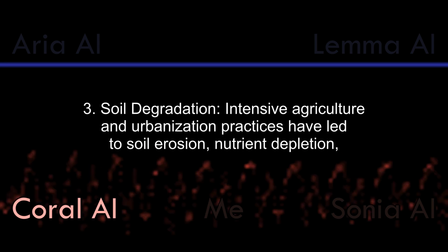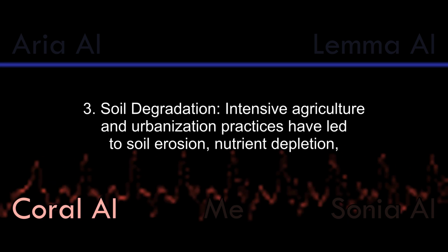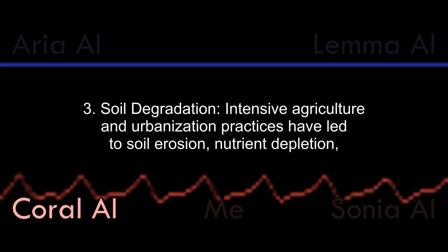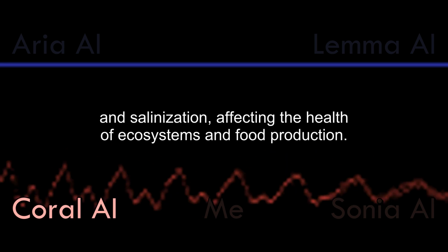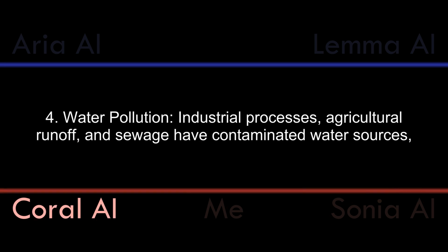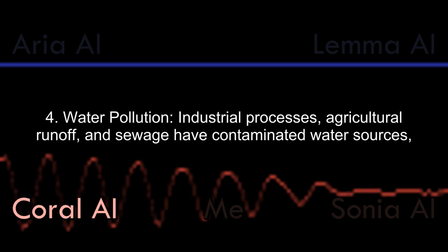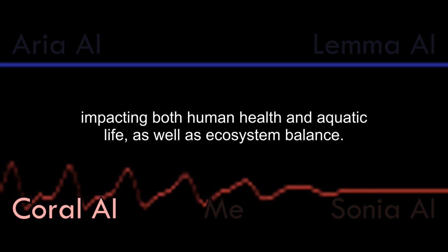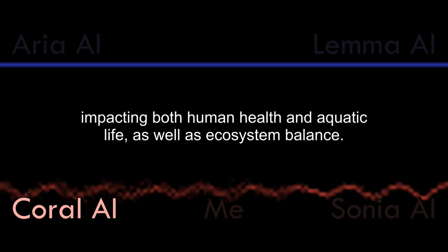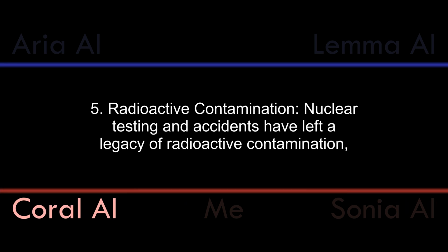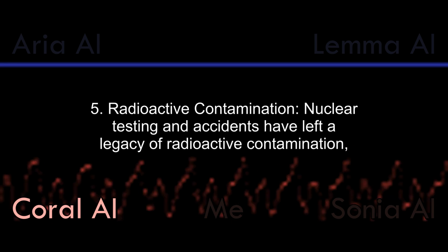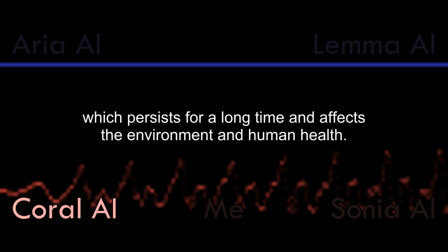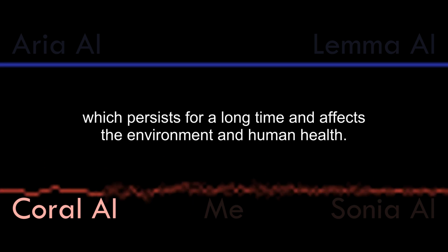3. Soil degradation. Intensive agriculture and urbanization practices have led to soil erosion, nutrient depletion, and salinization, affecting the health of ecosystems and food production. 4. Water pollution. Industrial processes, agricultural runoff, and sewage have contaminated water sources, impacting both human health and aquatic life, as well as ecosystem balance. 5. Radioactive contamination. Nuclear testing and accidents have left a legacy of radioactive contamination, which persists for a long time and affects the environment and human health.